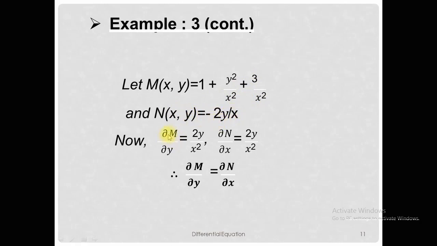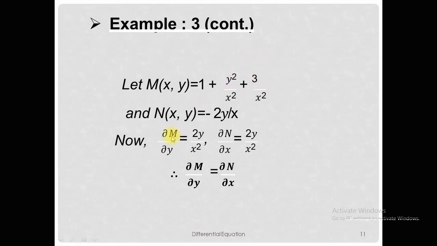So the partial derivative of the M function with respect to y is 2y divided by x square. The 1 is treated as a constant, and the term 3 divided by x square is also treated as a constant, so their derivatives are 0.